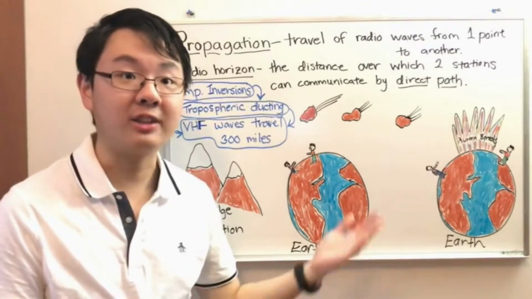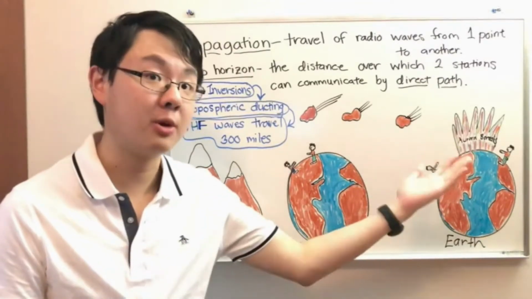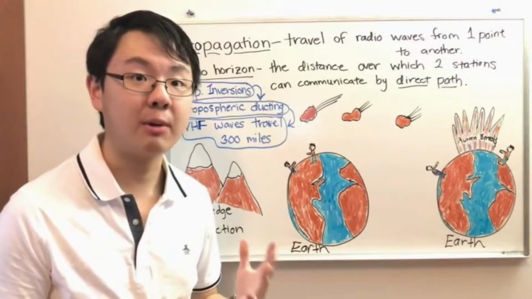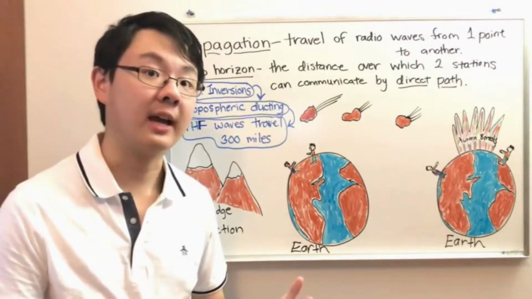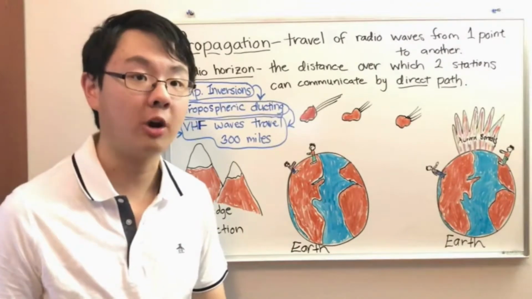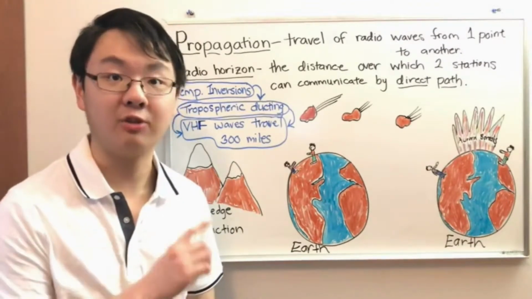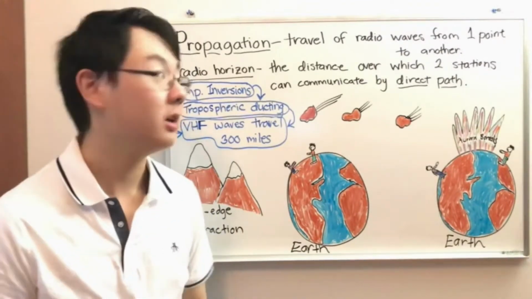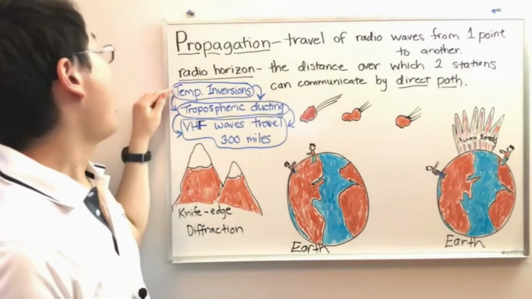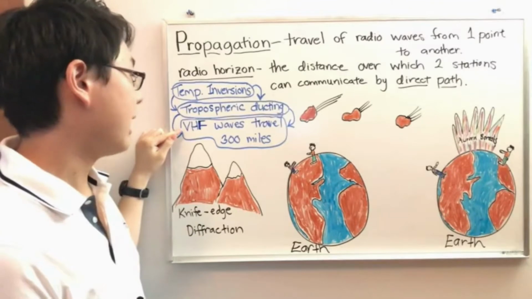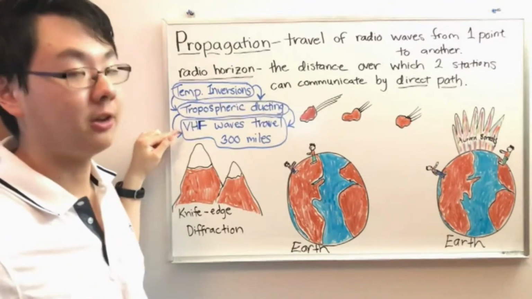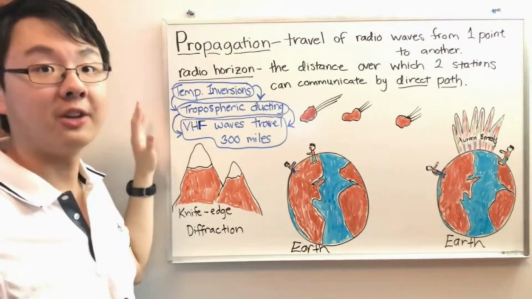And this is actually a temperature inversion. What you're seeing is temperature inversion. And the same sort of temperature inversion also causes what we call tropospheric ducting. And again, the details are beyond the scope of this course. But all you need to know for the test, it's very simple, and you can write this down if you need to: temperature inversions cause tropospheric ducting, which causes VHF and UHF waves to travel 300 miles when that happens. So that's all you need to know for the exam.